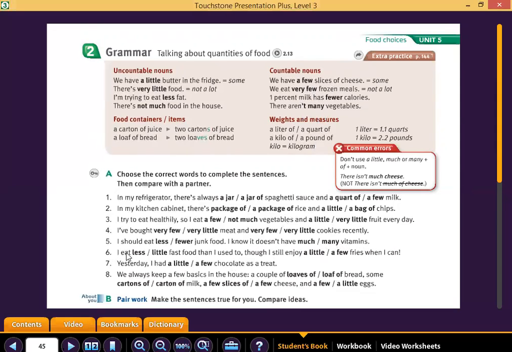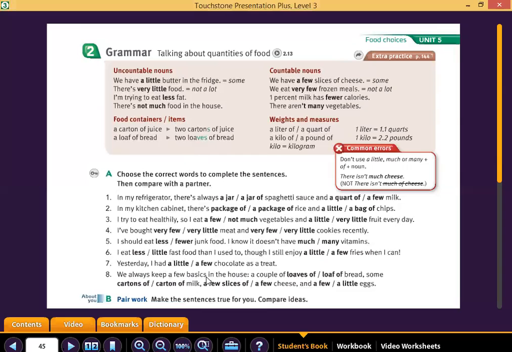Number 6, I eat fast food, not countable. I am going to use, okay, it says than I used to. Less fast food than I used to. Though I still enjoy fries, it means a few fries. Yesterday I had chocolate. Is it countable or not countable? In this case, it's uncountable, a little chocolate.